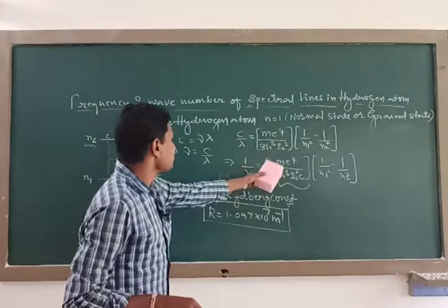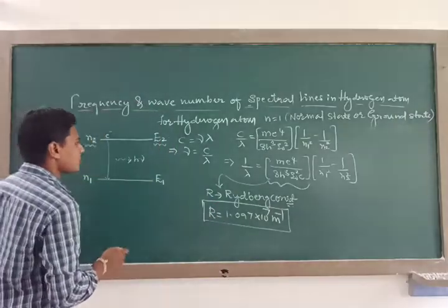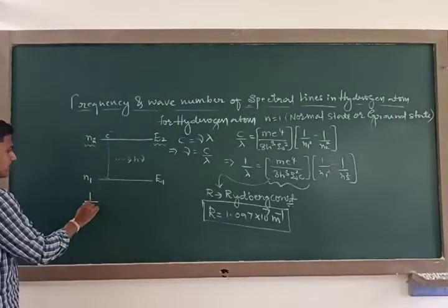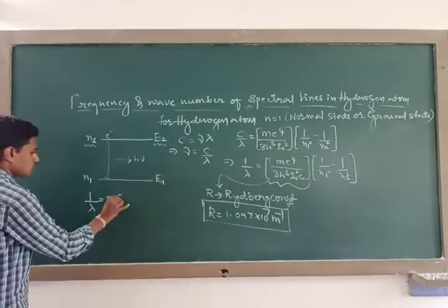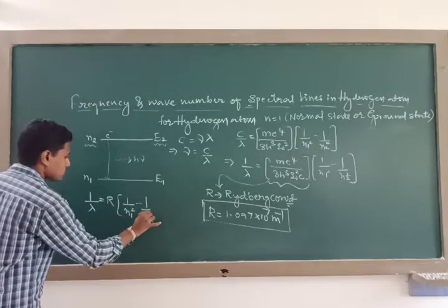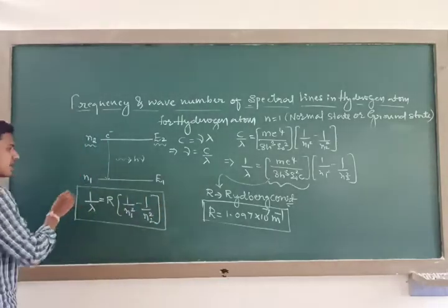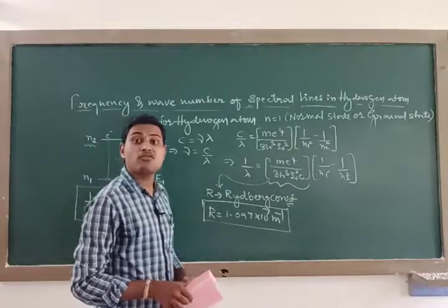In place of the complete bracket quantity, I am going to replace it with R. Then the equation becomes 1 by lambda is equal to R into (1 by n1 square minus 1 by n2 square). This formula is exactly the same as Balmer's empirical formula.